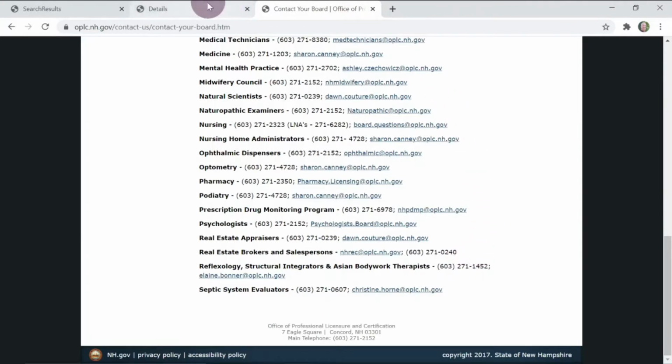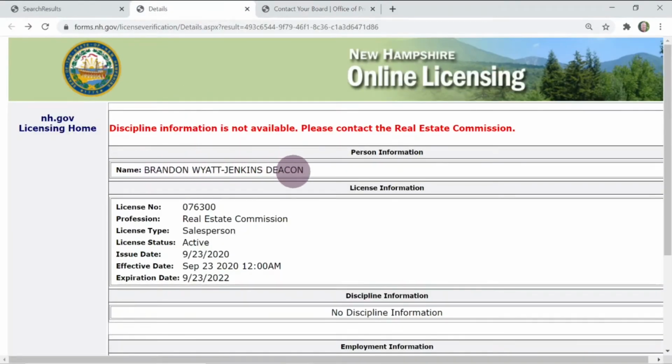Now, when you call them, you're going to want to tell them that you're looking to find out if there's any discipline information on your agent, and you're going to want to give them your agent's name and your agent's license number so they can look them up and give you the most accurate information.